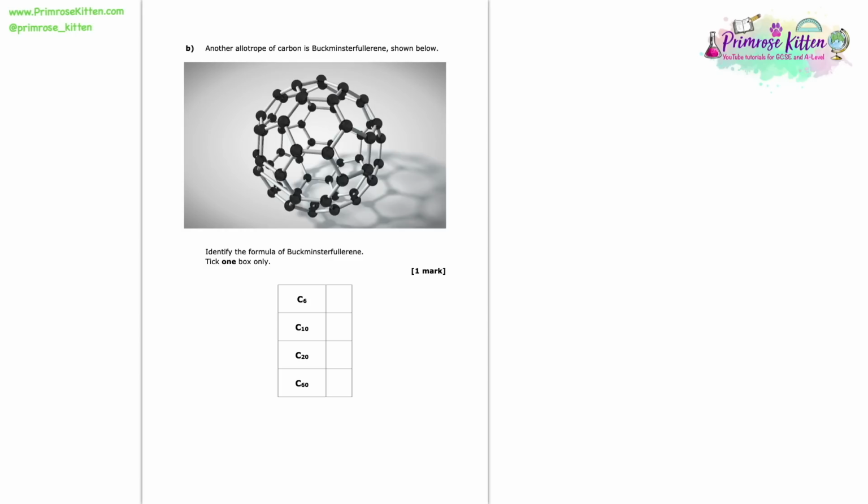So here we're given a picture of another allotrope of carbon called Buckminster fullerene. Here we're asked to identify the formula of Buckminster fullerene. Now here you see it's just an identify question. This is really just testing your recall. This is just a fact that they have expected you to memorise. So the answer to this is C60. So if you don't know that already, add it to a flashcard and get memorising it.